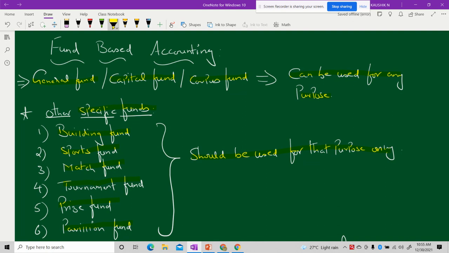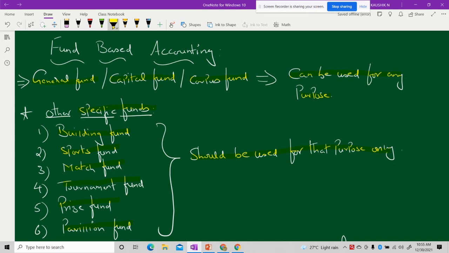Now, for this scholarship purpose, the management, the trust, can use their general fund, but they can't use the money from any of these specific funds. Since the specific funds have been restricted, they have some conditions. So, general funds are free from conditions, whereas specific funds are subject to some conditions in its usage.